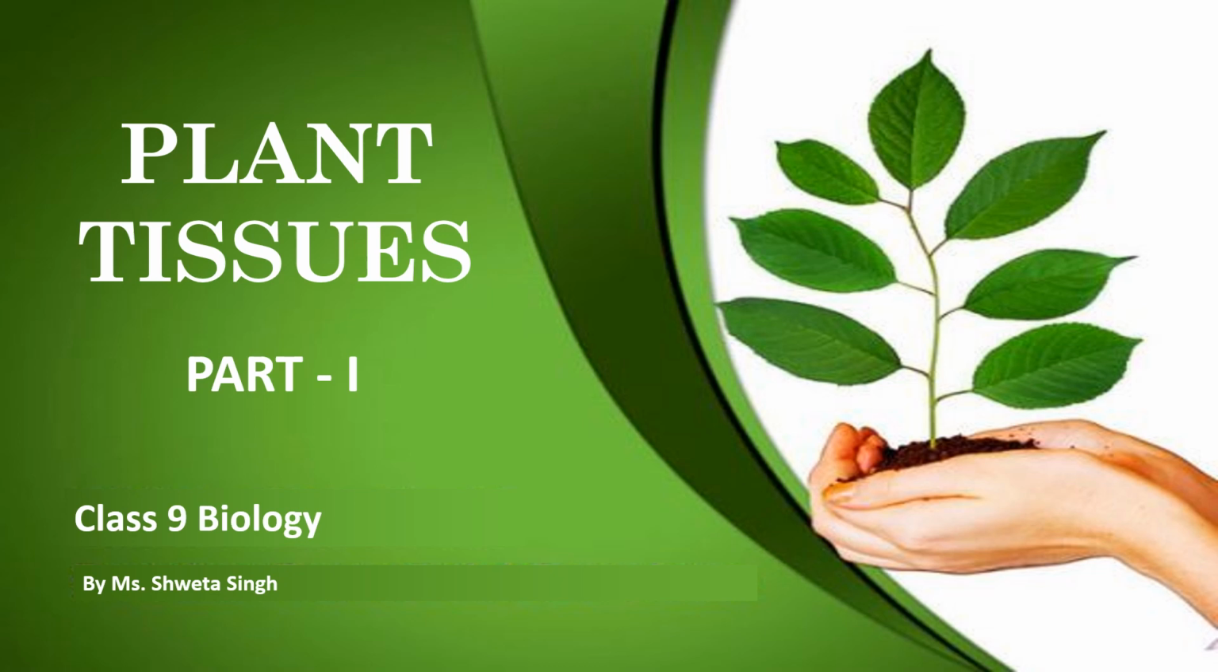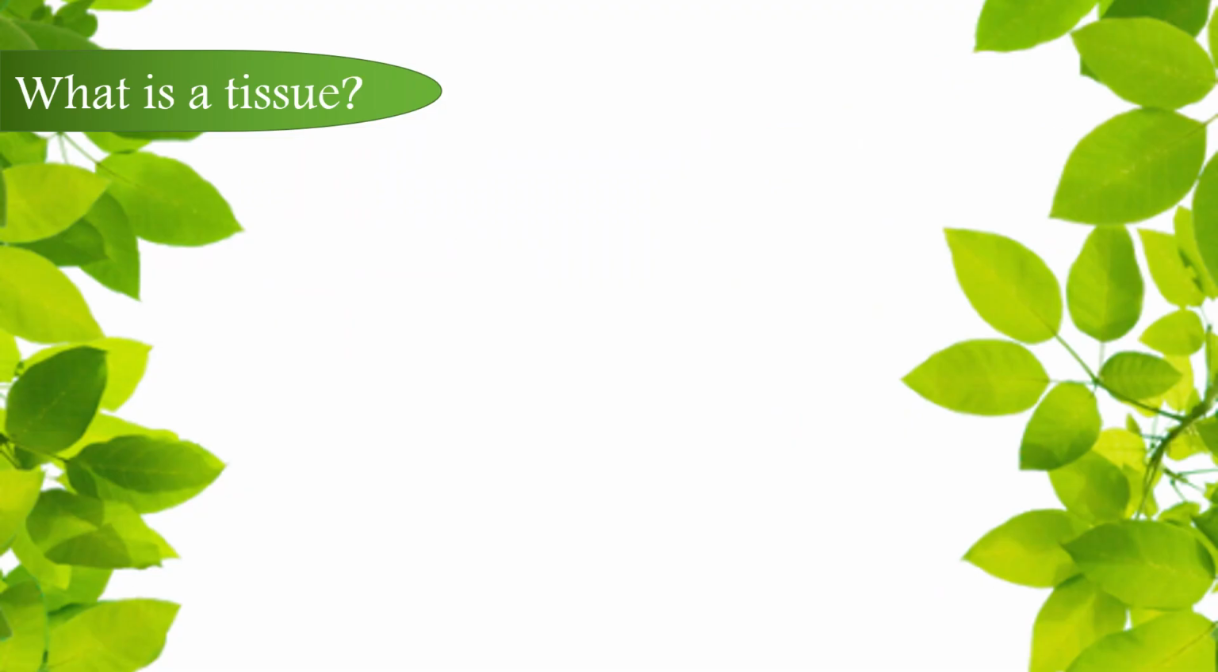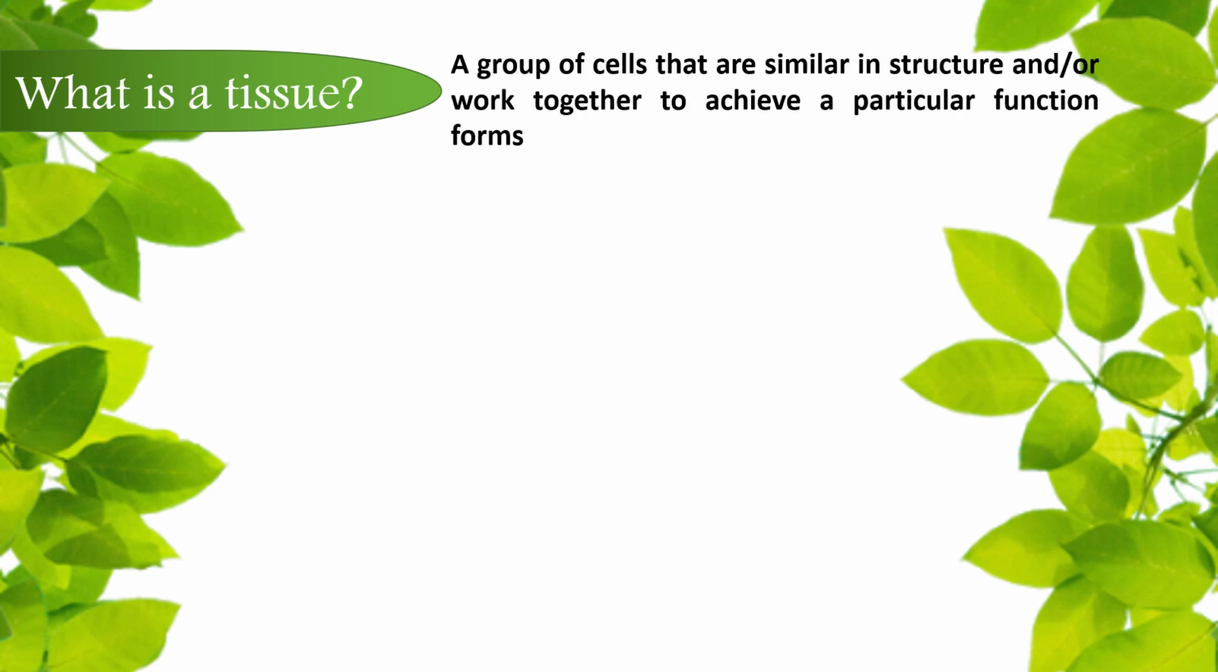So let's begin. What exactly is a plant tissue? It is defined as a group of cells that are similar in structure and all work together to achieve a particular function.